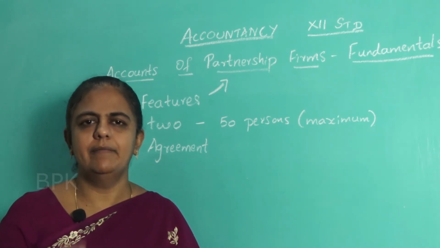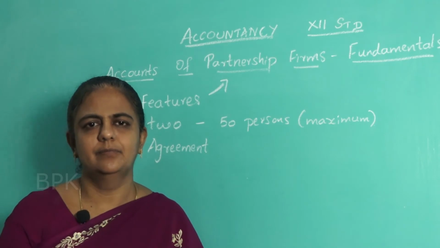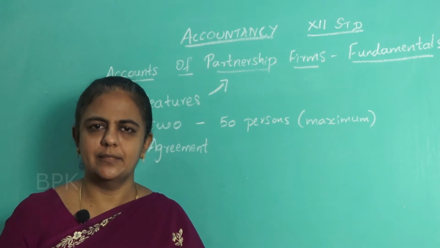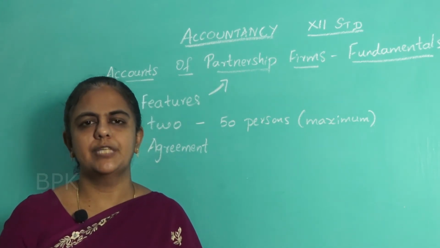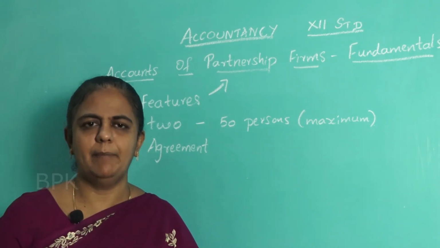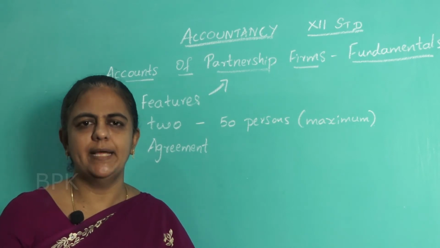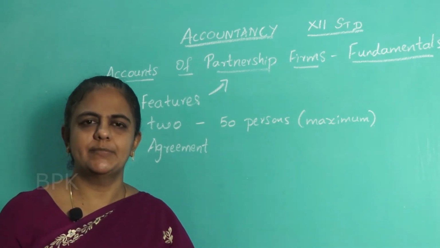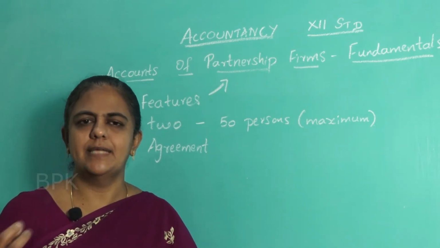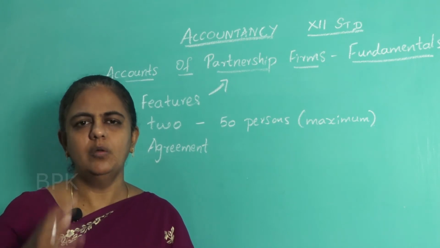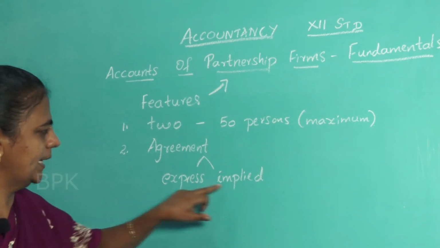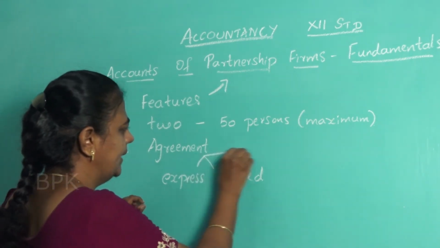In that agreement, they will specify everything to be done in the partnership business: how they share the profit, how they are going to pay the salaries, how they charge interest on loan, interest on capital, interest on borrowings. Everything will be mentioned in the partnership deed. The names and addresses of all the partners, how much drawings they can take, and how any disputes will be settled, all the details will be written in the agreement. Agreement can be express, implied, or oral.